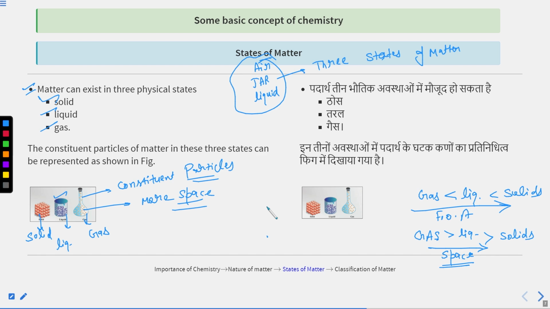The basic concept of chemistry is an important chapter, and we have to learn these basic concepts so that we can use them in the upcoming chapters.